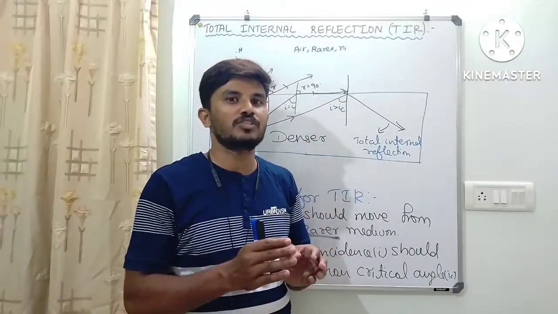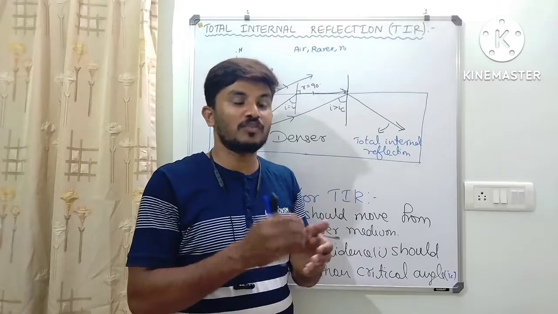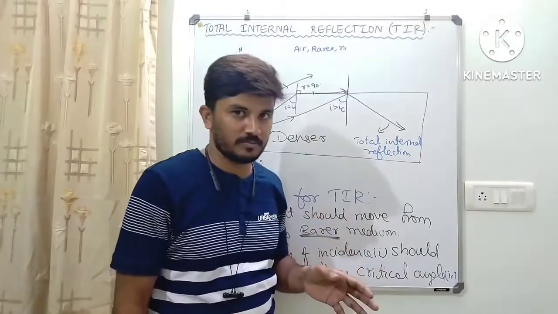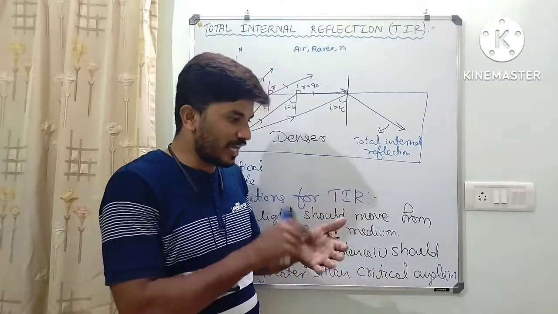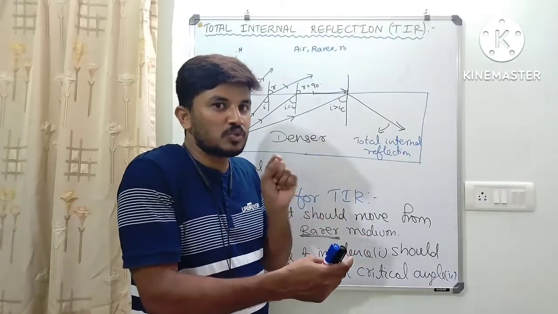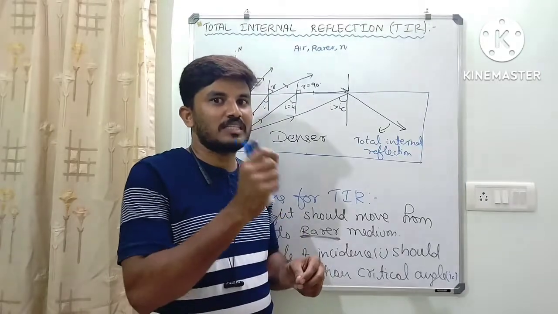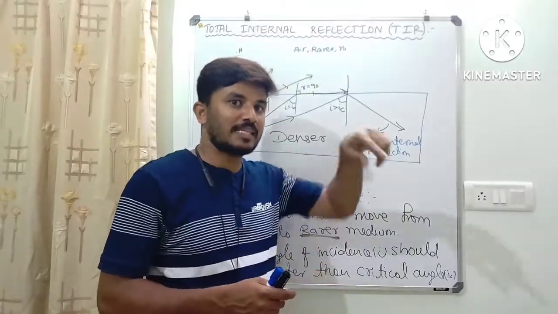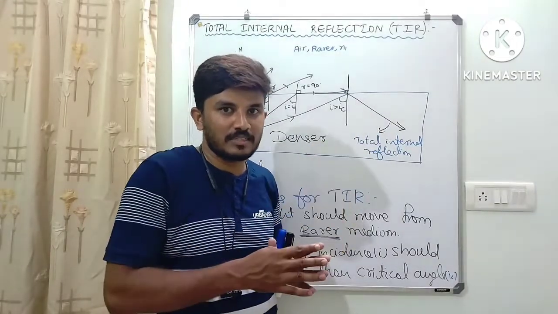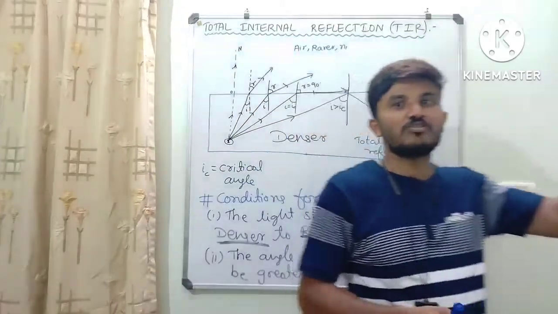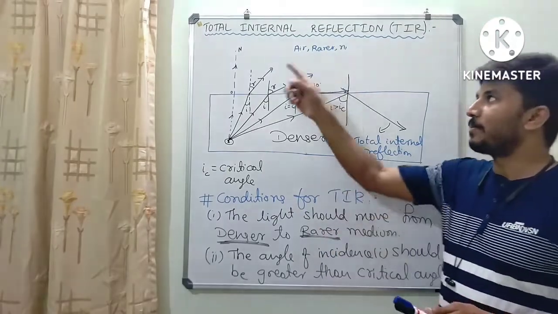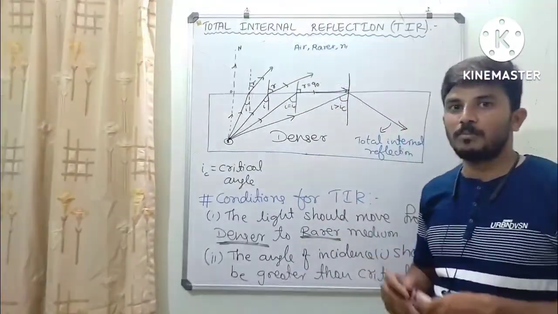And the phenomenon with which the optical fiber works is total internal reflection. So when I text hi here, that message will be converted into light. That light passes through the optical medium with a speed of 3 into 10 to the power 8 meter per second, and is received in the USA or other countries, converted into signals, and then he or she receives the message hi through WhatsApp. So do remember, dear students, the applications of total internal reflection are very important.